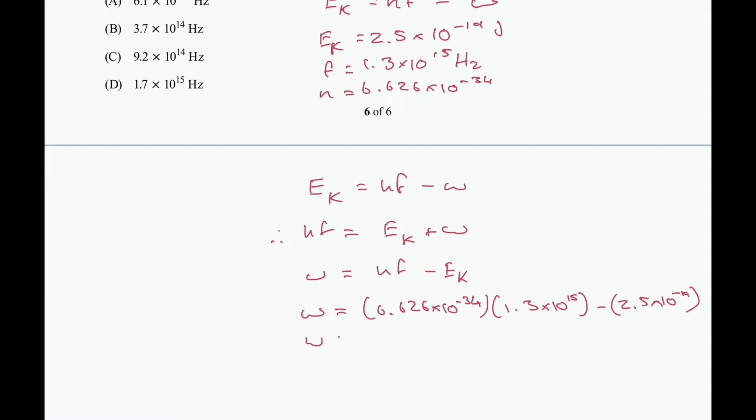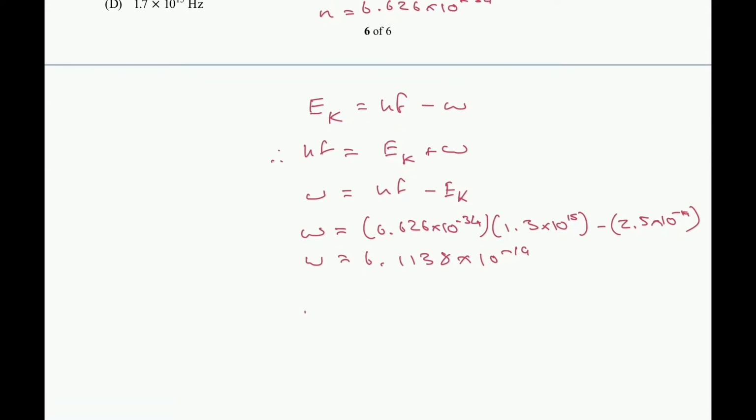So we get a W equal to 6.1138 times 10 to the negative 19, and that is in joules. So that's not quite our answer yet. It's not in hertz. So we know the work function is equal to HF.